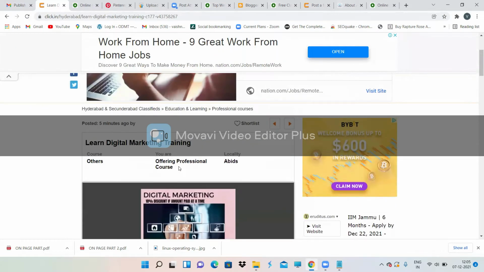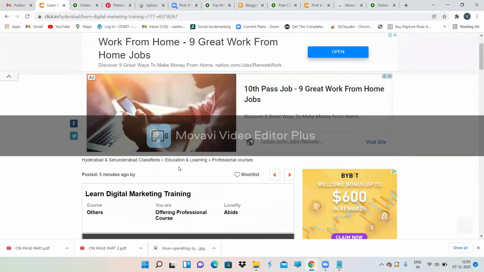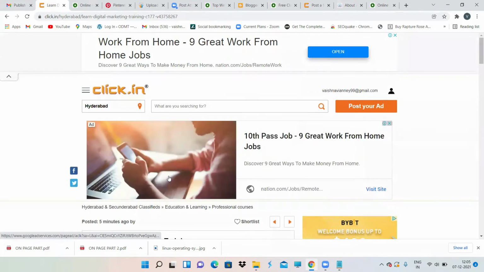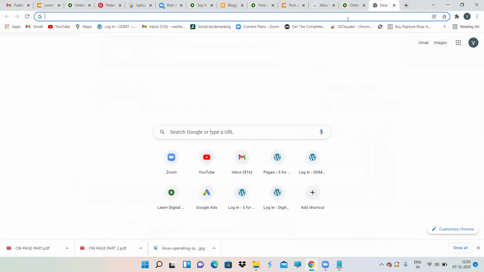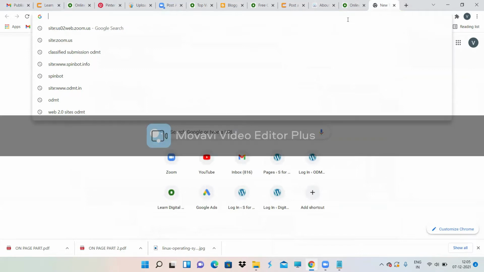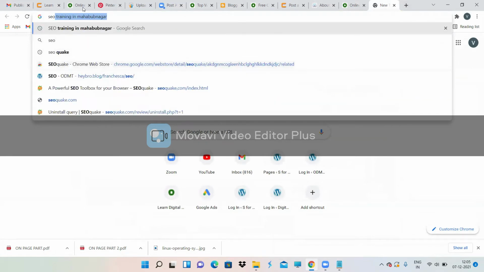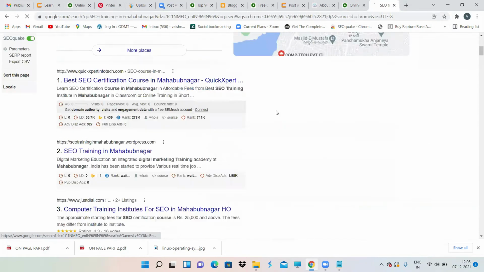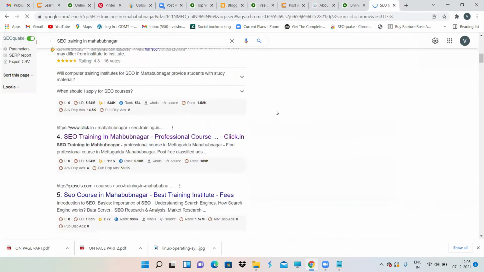So I have just created an advertisement. Now you may get the doubt: where are these advertisements going to appear? These advertisements will appear on SERP only, that is, the search engine result page. Why? Because Google will not only crawl your website, Google will crawl each and every platform. Now see over here, I have just searched for the keyword SEO training in Hyderabad. If you observe over here, click.in is also ranking at 4th position.